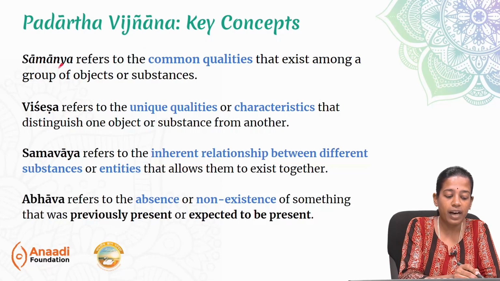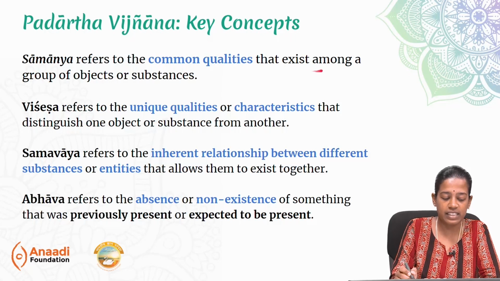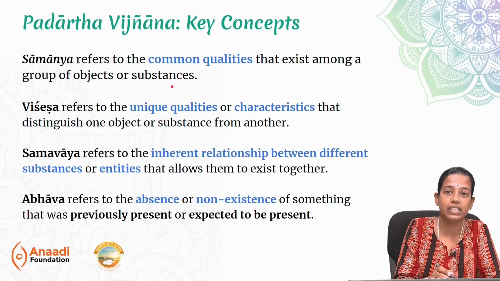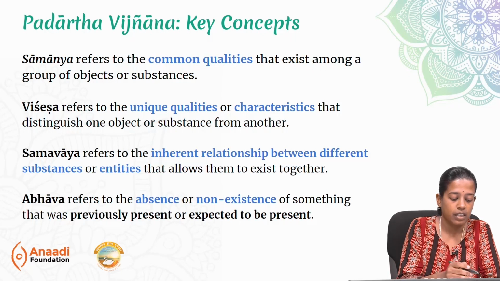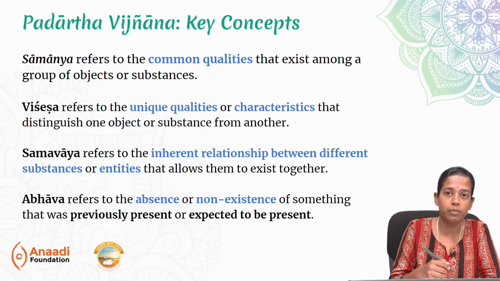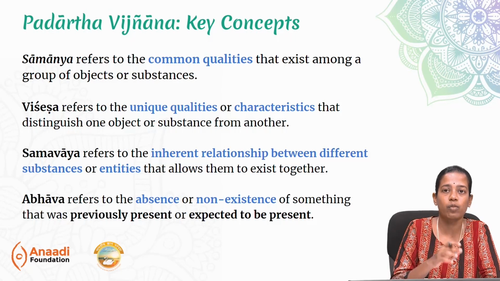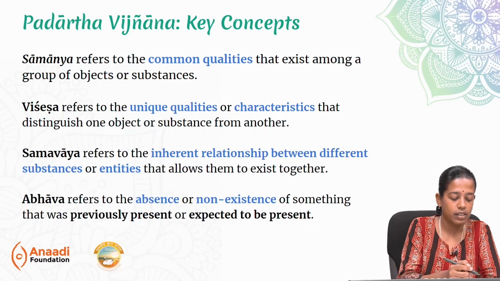Fourth is samanya. Samanya refers to the common qualities that exist among all the group of objects and substances. We will look at each of these concepts with an example a little later. Now let's have a very preliminary introduction to all these concepts and what they mean by those names.